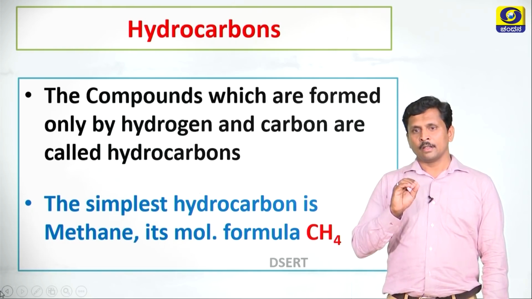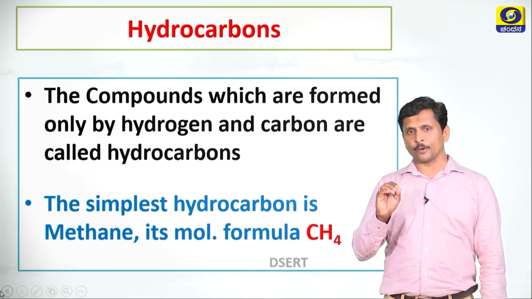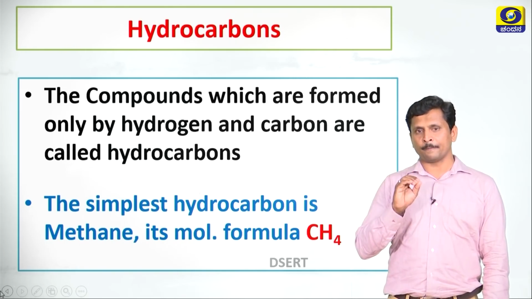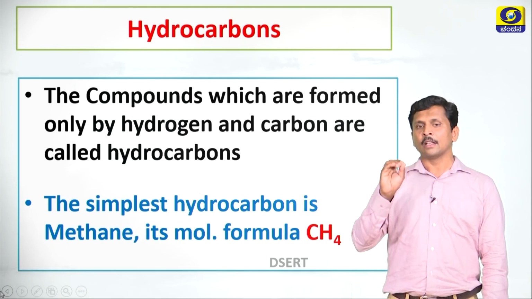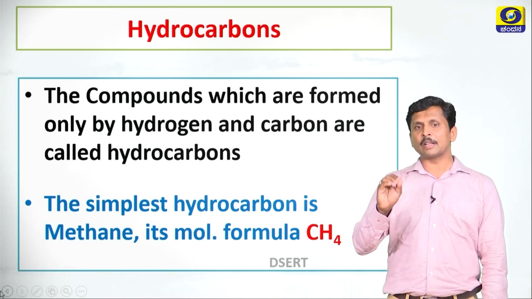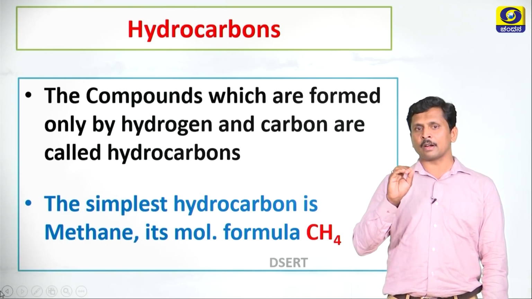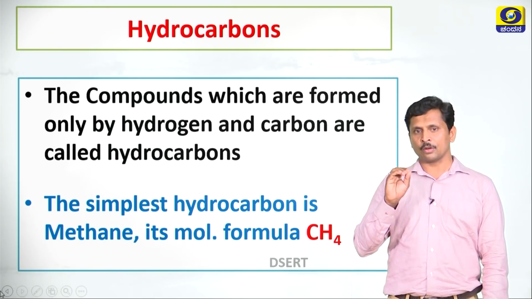See the molecular formula of methane. It has the molecular formula CH4. It has only 1 carbon atom. The simplicity of hydrocarbons depends on the number of carbon atoms present in the molecule. In the methane molecule, there is only 1 carbon atom. So this makes methane a simple hydrocarbon.